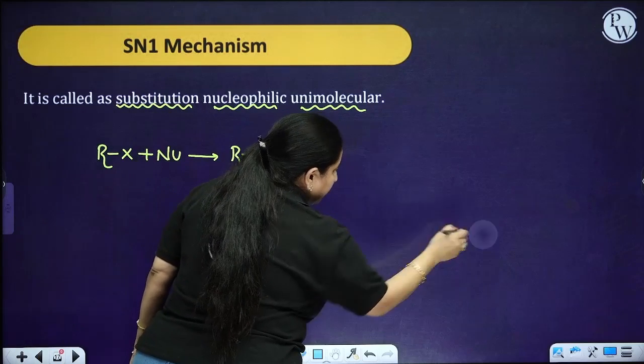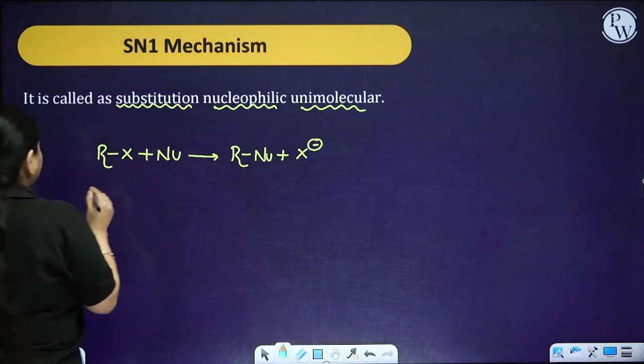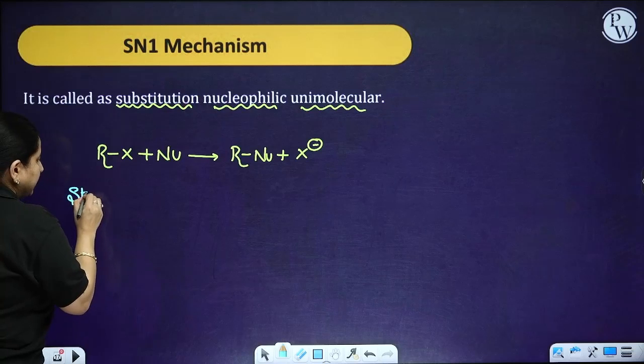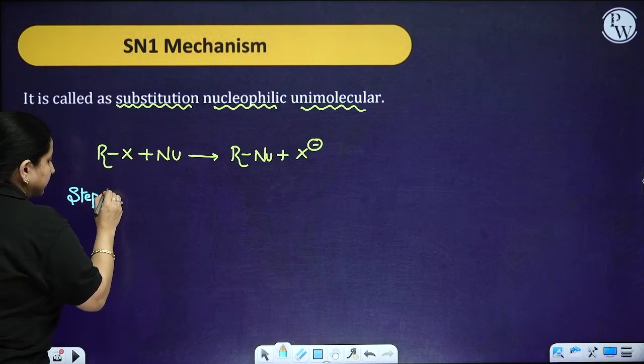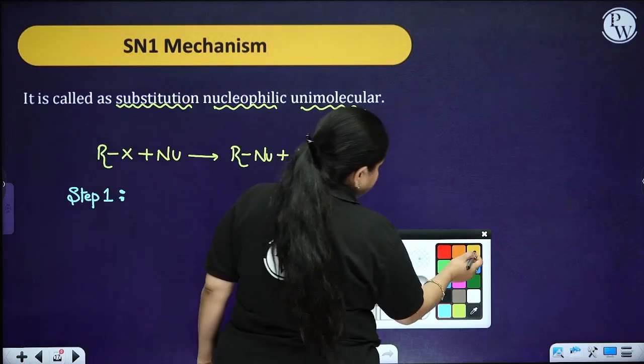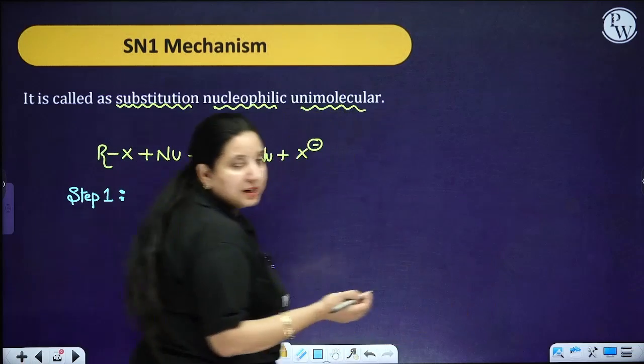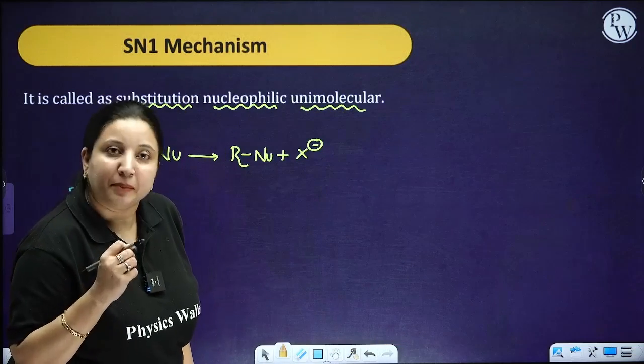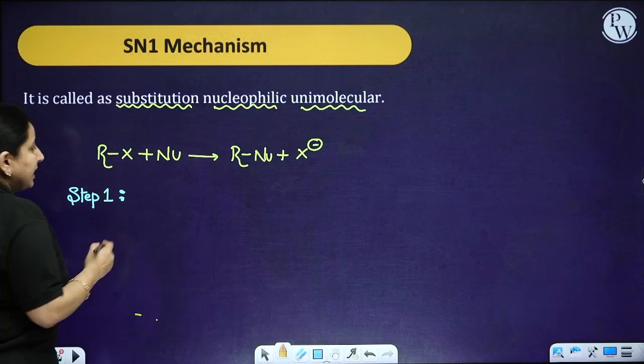Now what basically happens? This particular reaction or mechanism takes place in two steps. The first step is the rate determining step, and that particular step is a slow step.